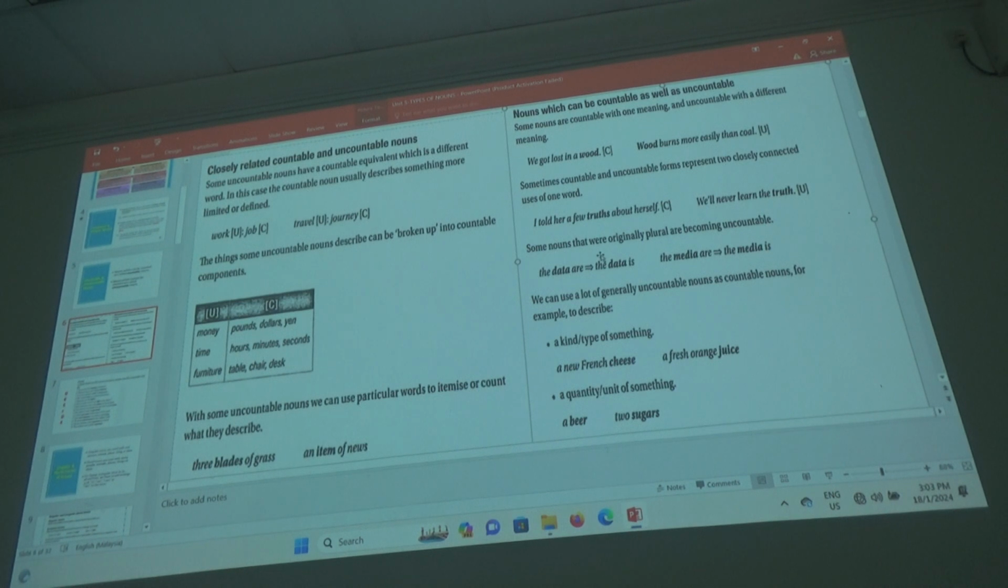Just joking. Some nouns that were originally plural are becoming uncountable. The data are. Formerly, data was looked at as plural. The data are accepted. But today, the data is, because data comes as a collective noun. So the data is. Those days, I think 20, maybe 15 years ago, the data are. But today, the data is. Language is also changing. Is that okay now?